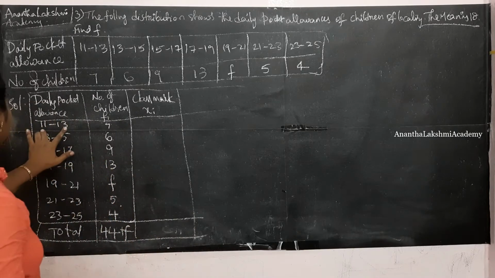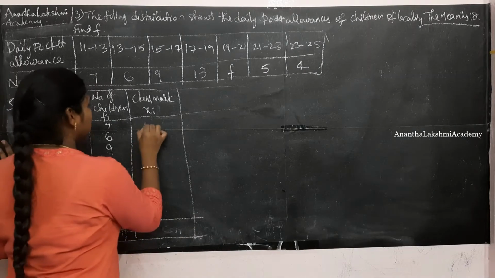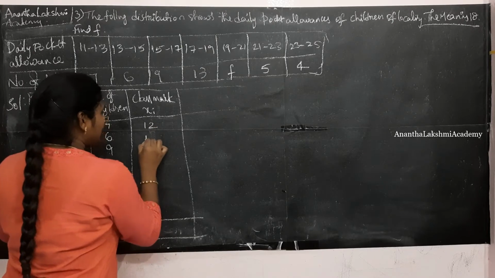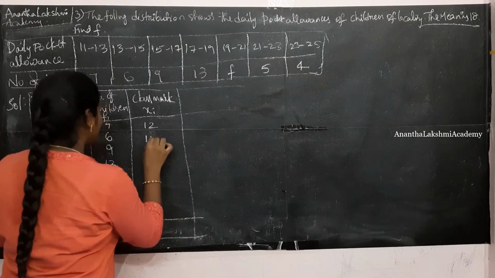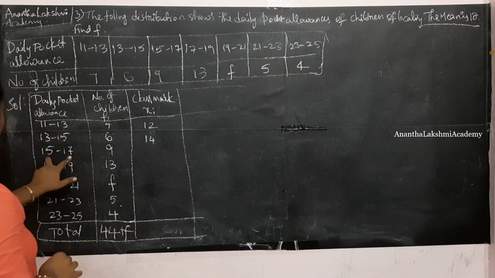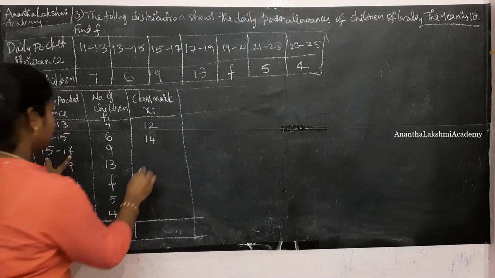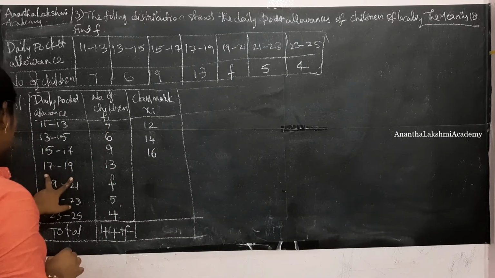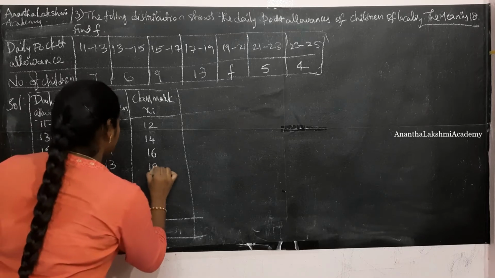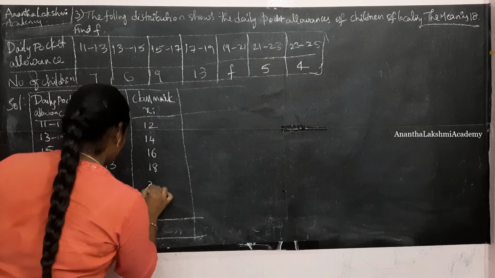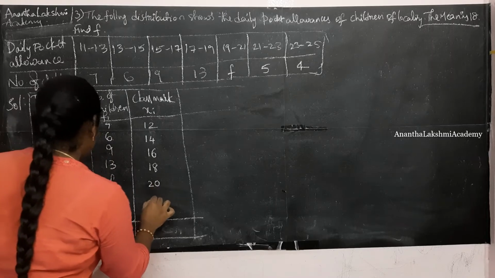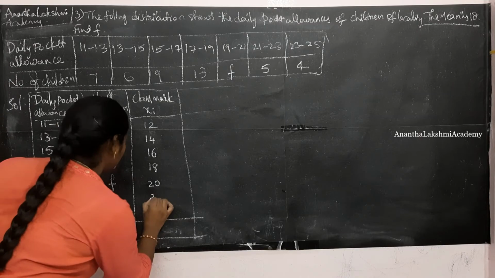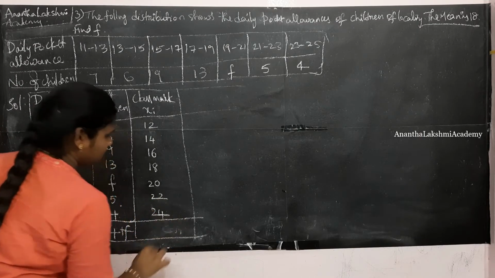So 11 plus 13 is 24 by 2 is 12. 13 plus 15 is 28 by 2 is 14. 15 plus 17 is 32 by 2, 16. 17 plus 19 is 36, by 2 is 18. Likewise, 19 plus 21 by 2 is 20. And 21 plus 23 by 2 is 22. And this is going to be 24.